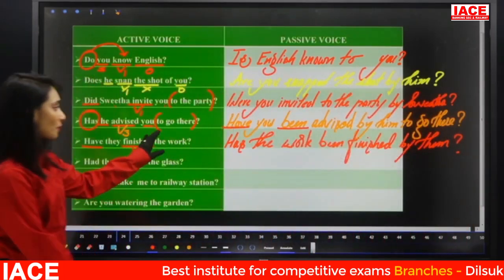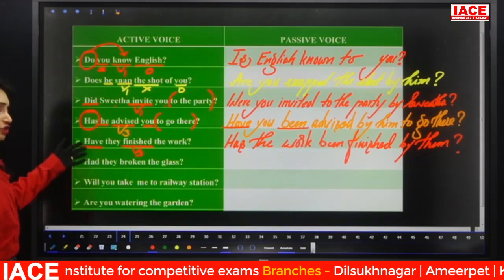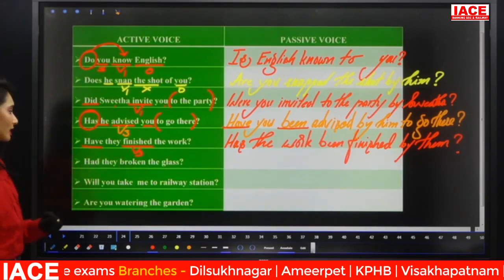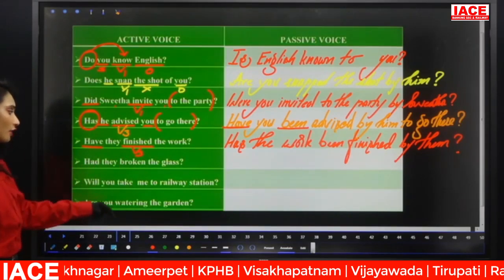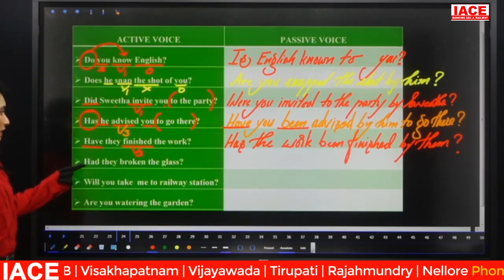Right? So I hope it is clear, guys. Look at these three. Try to convert these three, guys. Had they broken the glass? Will you take me to the railway station? Are you watering the garden? Quick. So had plus V3.